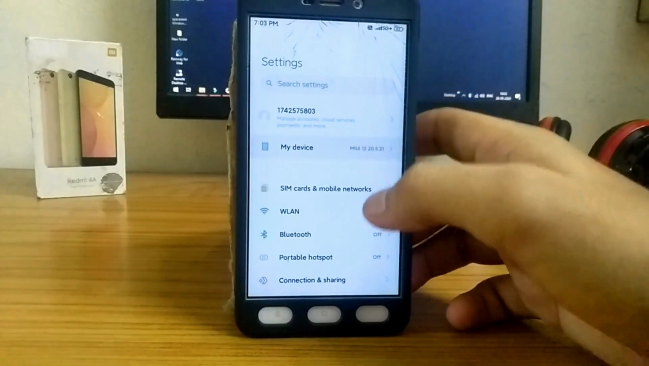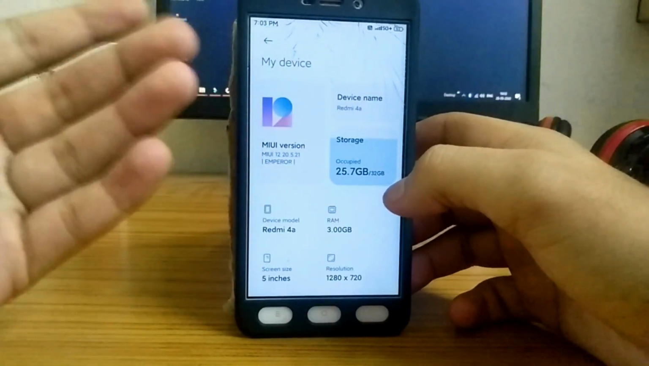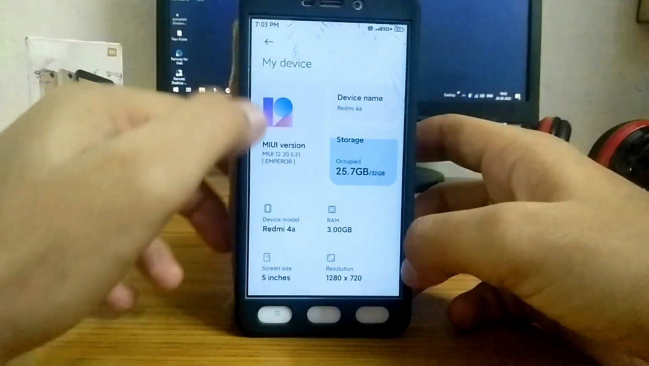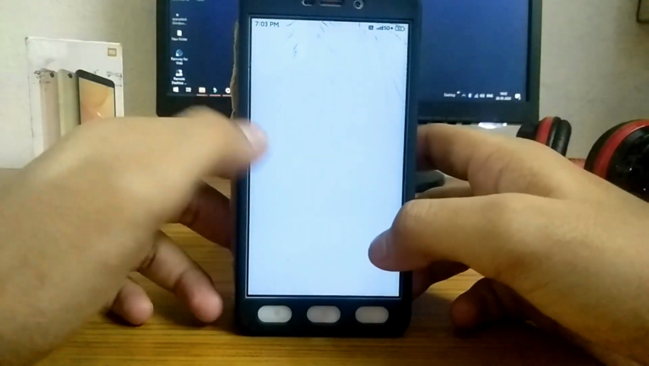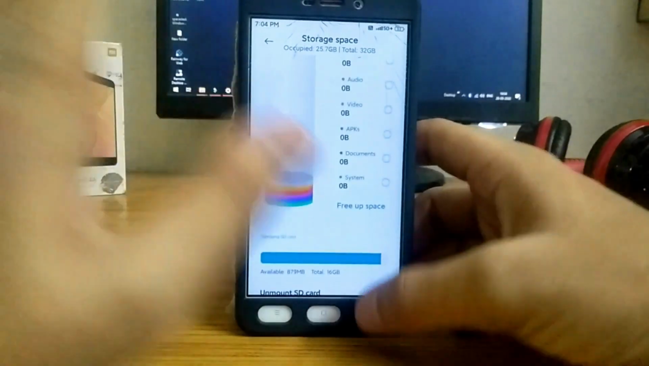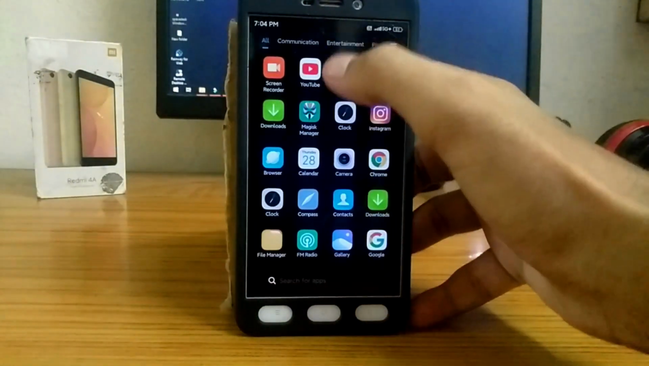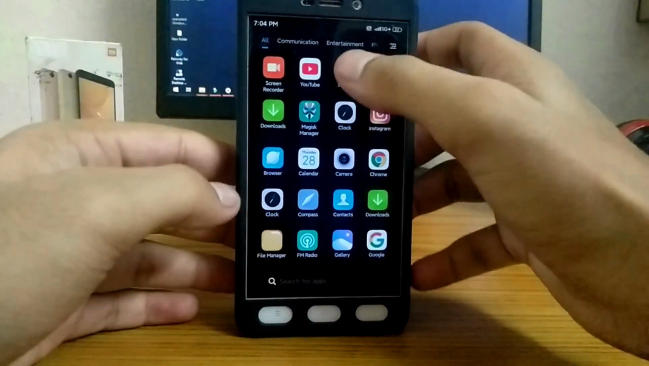As you could see, it is MIUI 12 20.5.21 Emperor ROM, and so let's check out the storage. Every animation is fluid in this ROM. There's not even a single lag while using this ROM. So let's talk about the bugs.